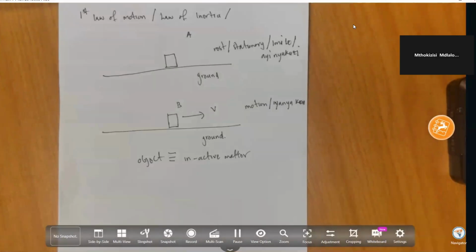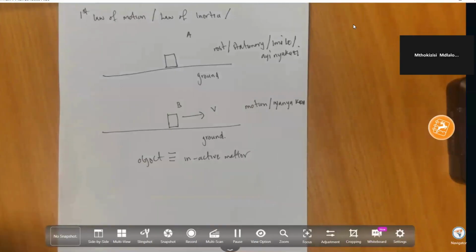This is called the law of inertia, because inertia is the tendency of an object to refuse to change its state of motion, whether it's at rest, which is stationary, inganyakazi or imile, or moving at a constant velocity on a straight line, or iyanyakaza, ihamba emgweni oqondile. Those are the two scenarios that we may have.